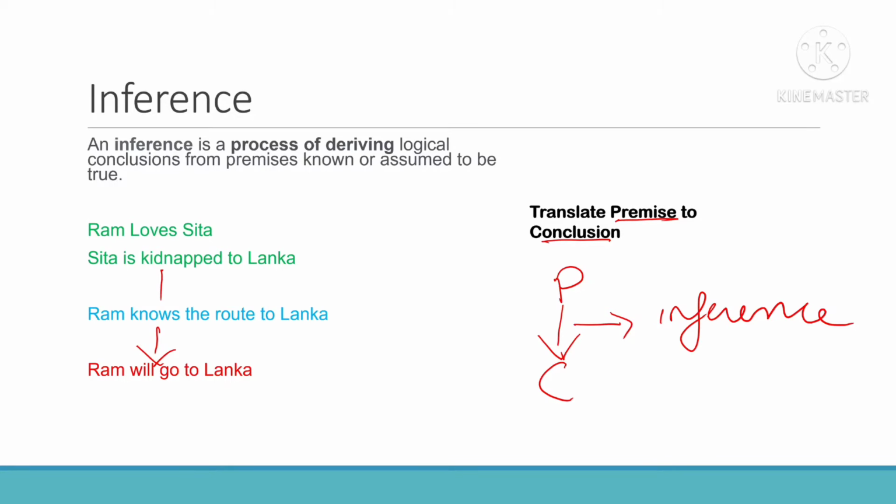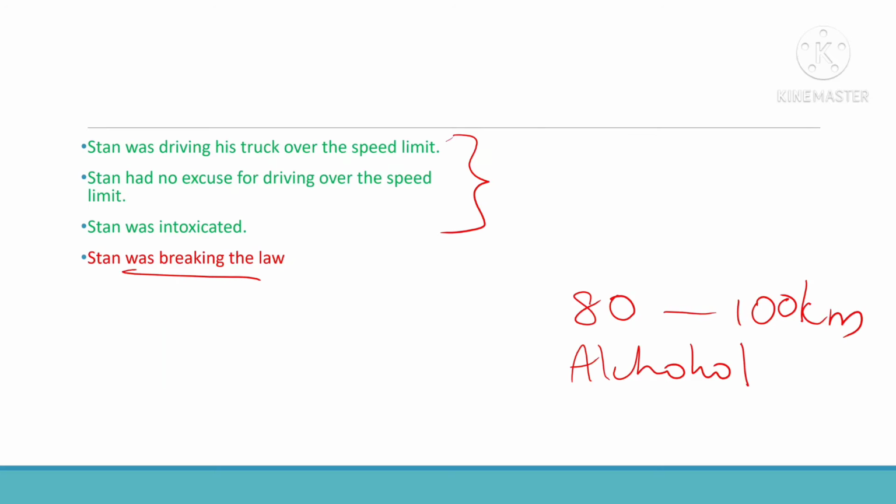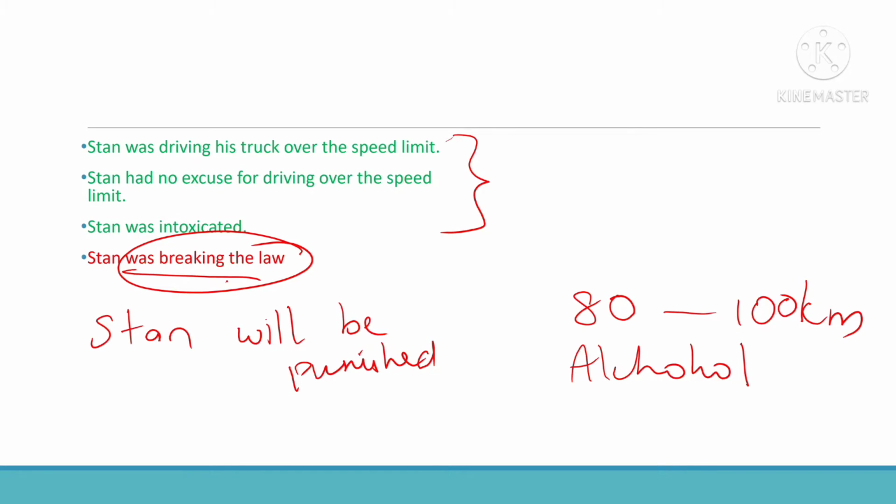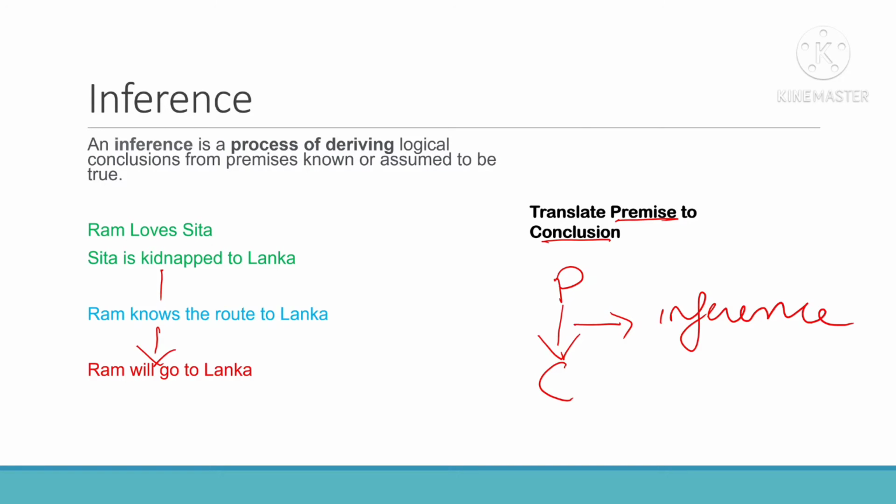In that way, here we know these things are actually against the law. So that means we can say that he was breaking the law. Or otherwise I can say Stan will be punished. This is the conclusion. Stan will be punished or Stan was punished, whatever. So how am I coming to this conclusion? Because all these are actually breaking the law. So he will be punished. The process of deriving the conclusion from the premises is called inference. So you are assuming it to be true.